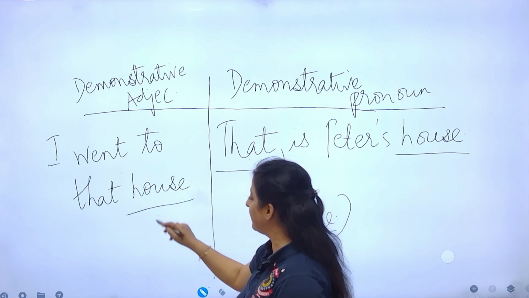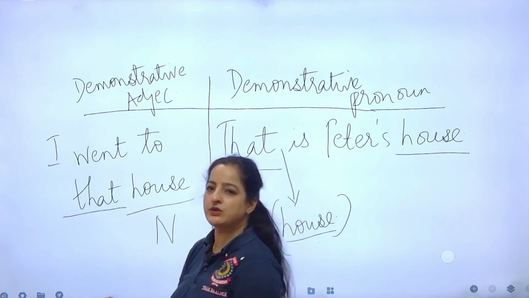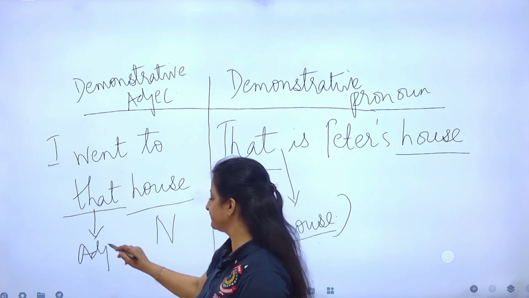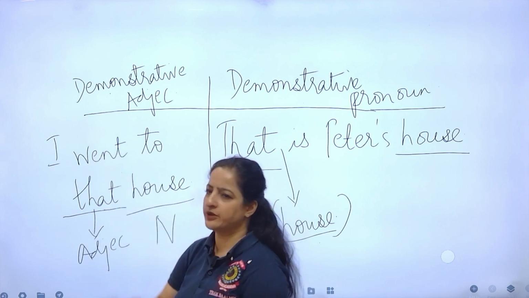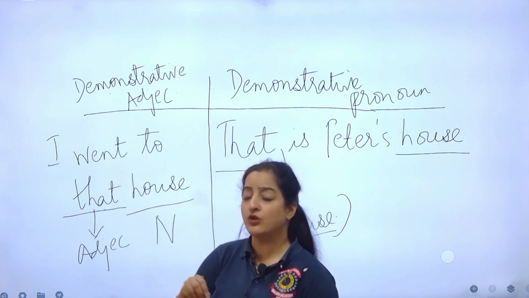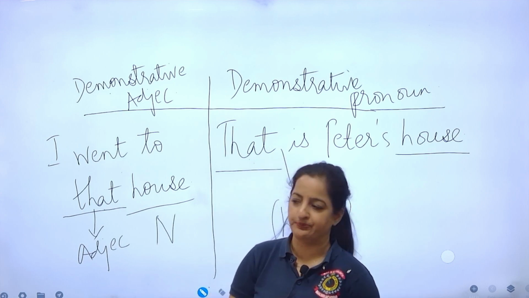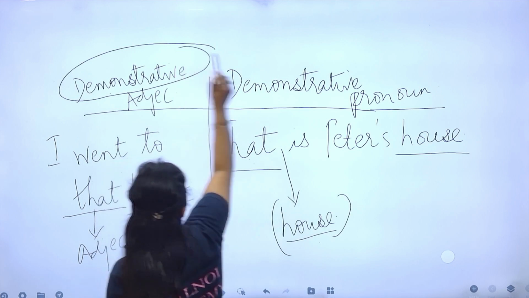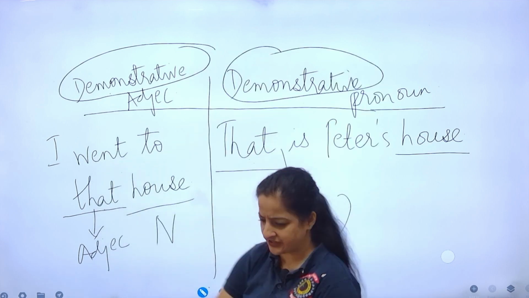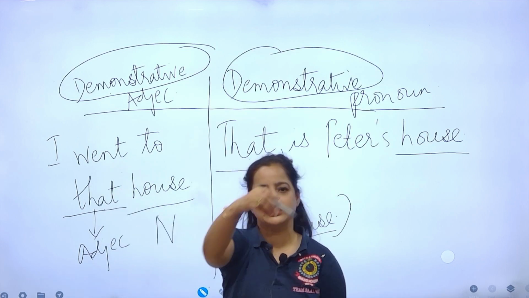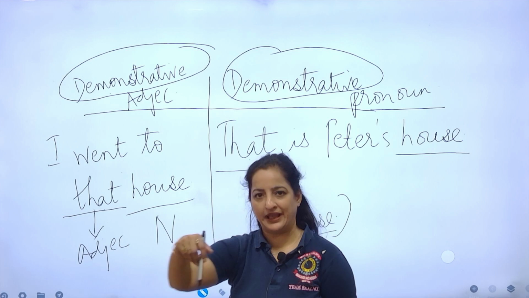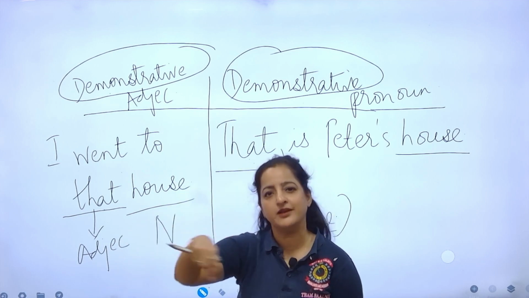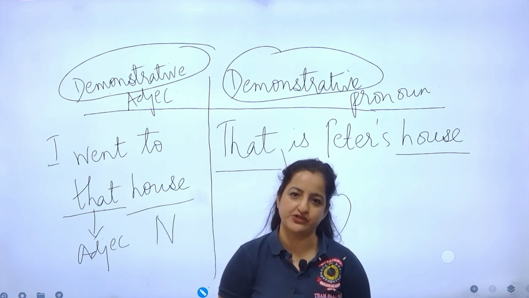Now house is a noun, and whatever talks about the noun is inarguably an adjective. So this is a demonstrative adjective. Anyways, if we have to give them a generic term, adjective or pronoun, what can I say? They are demonstrative. This hat, these clothes. This pen, that pen, these boys, those boys. Some finger pointing here, demonstrating. This is why they are known as demonstrators, right?